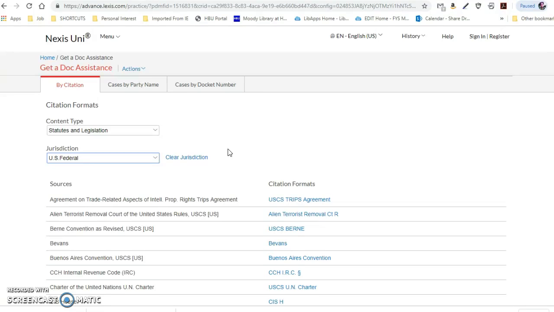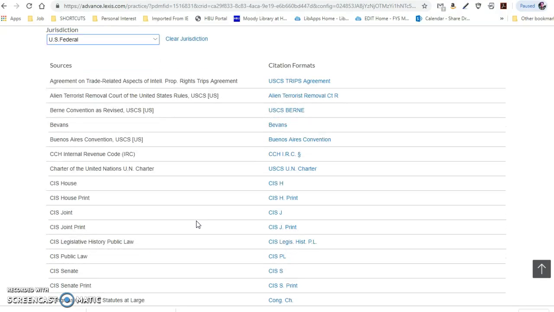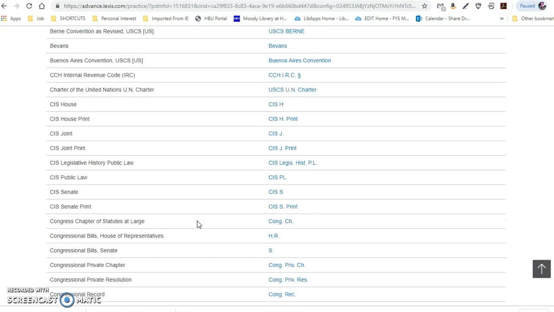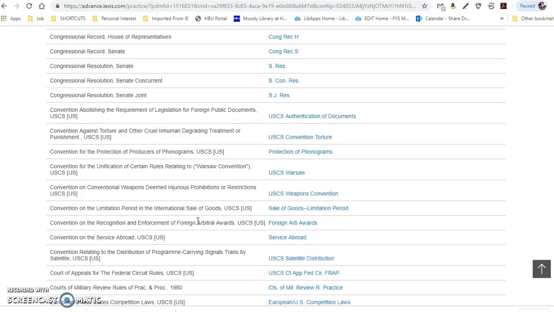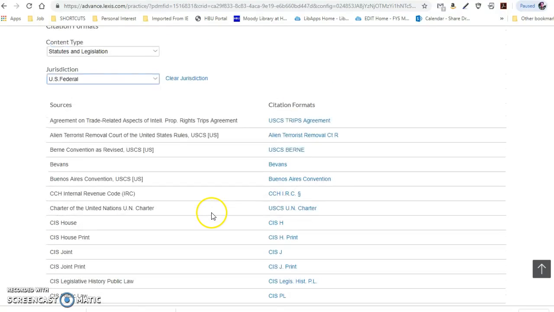Now we're going to go ahead and take, so all of these sources are from the federal government. Now I could look it up by probably the popular name index. I think that's in here. But we're going to go ahead and go with the United States Code. Let's see, where'd that go?